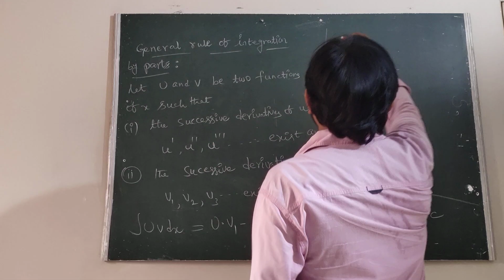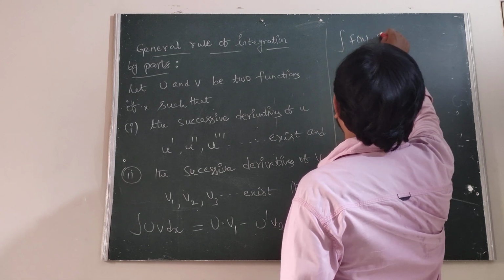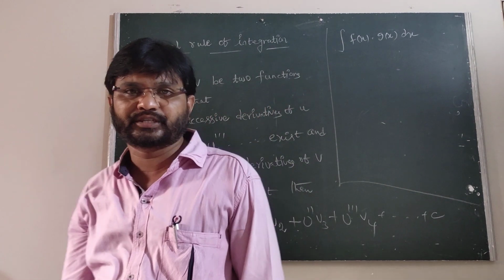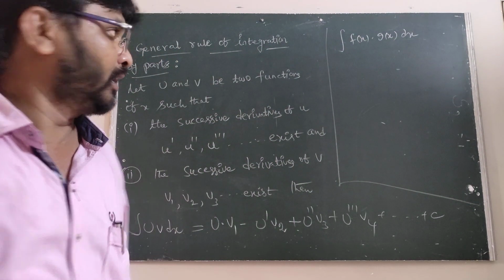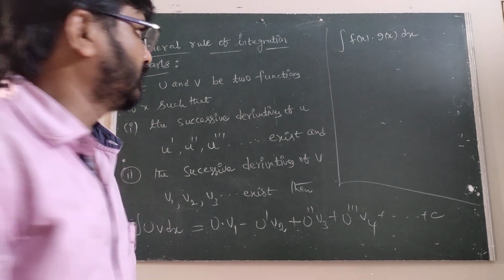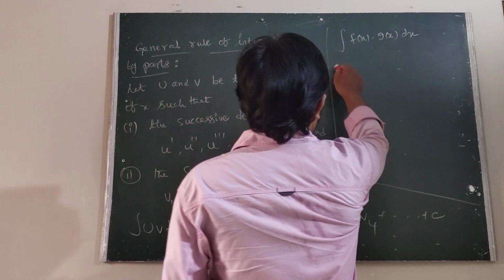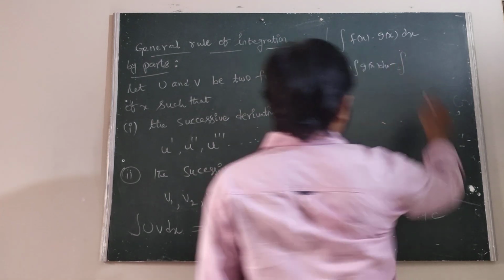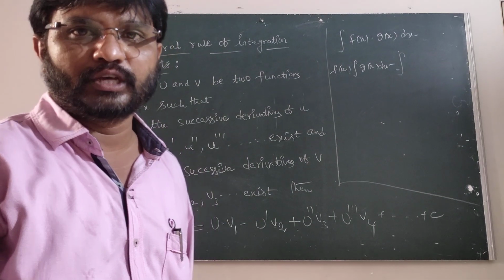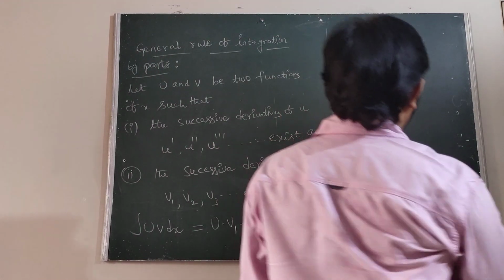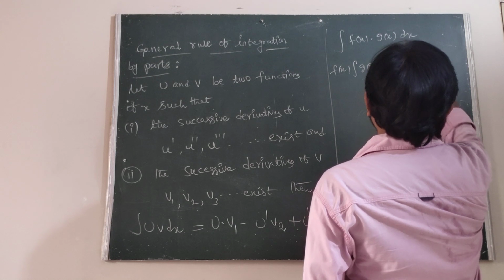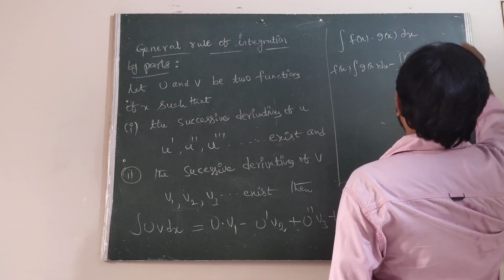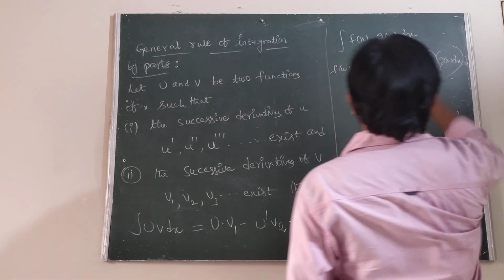Once again I remind you: the integral of f of x into g of x dx is f of x times the integral of g of x dx, minus the integral of d by dx of f of x times the integral of g of x dx, whole dx.